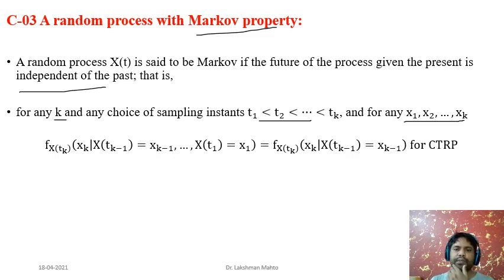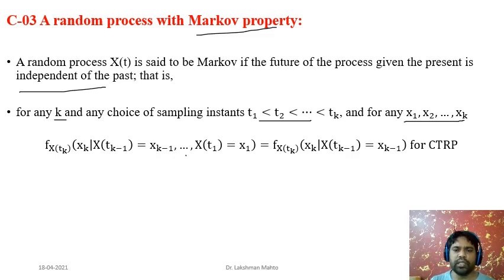If you are trying to find the PDF of xk, we are dealing with time tk, the present is tk minus 1, and t1 to tk minus 2 are part of history.